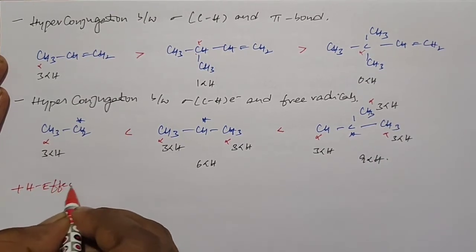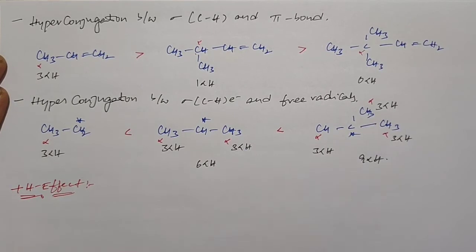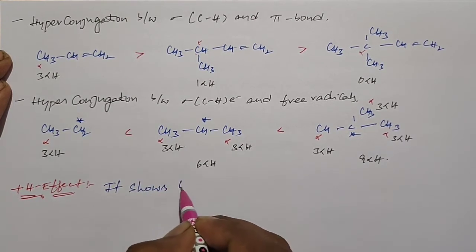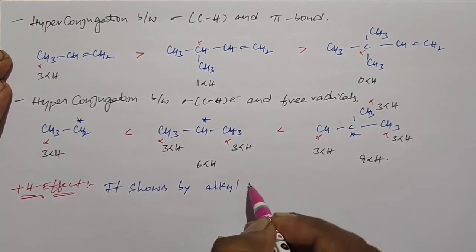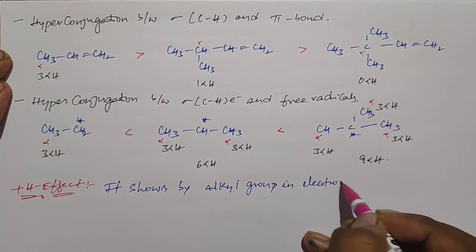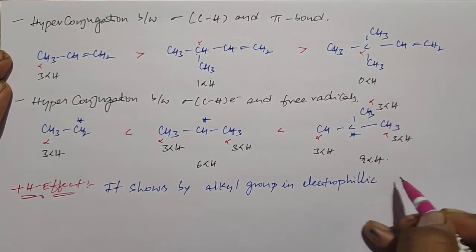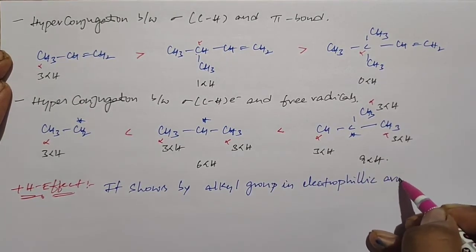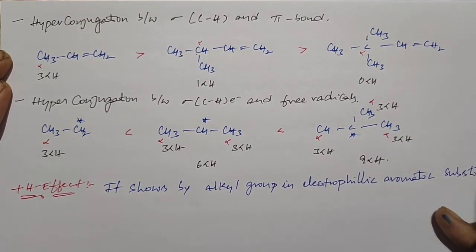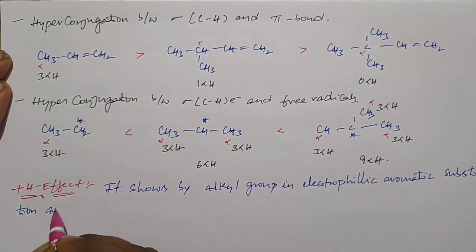Or we call it positive hyperconjugation, plus H effect or positive hyperconjugation. This type of hyperconjugation is shown by the alkyl group in electrophilic aromatic substitution reactions.